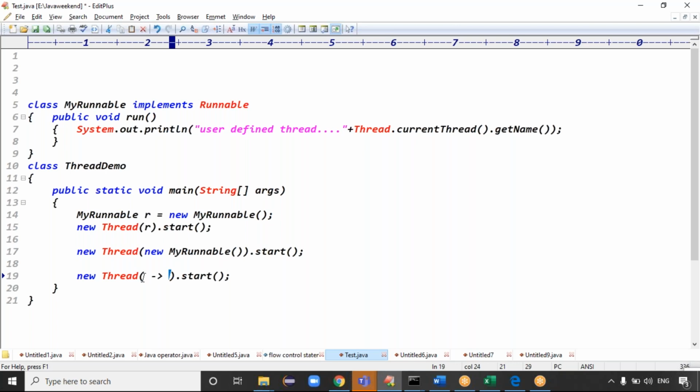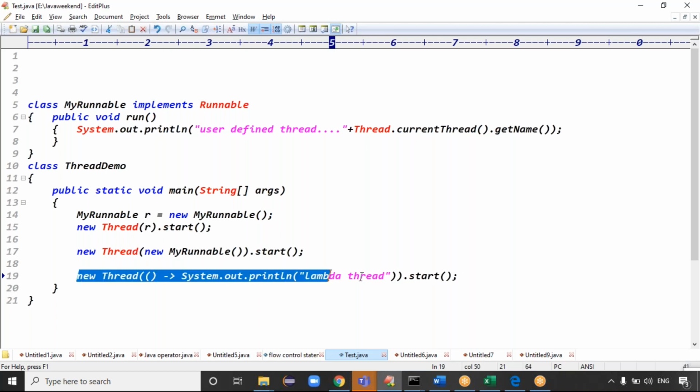Exactly, guys. Here, Runnable contains how many methods? Only one method, that is called the run method, right? That implementation we are writing here itself. So how many arguments is it expecting? Zero arguments. That's why I just took empty parentheses, because run takes zero arguments. After the arrow you can write the logic, right? System.out.println of something. This is simply like a lambda thread, right? Lambda thread. Is it clear now?